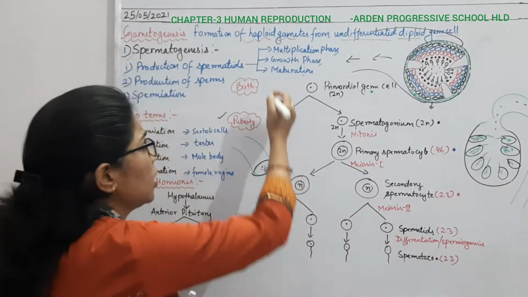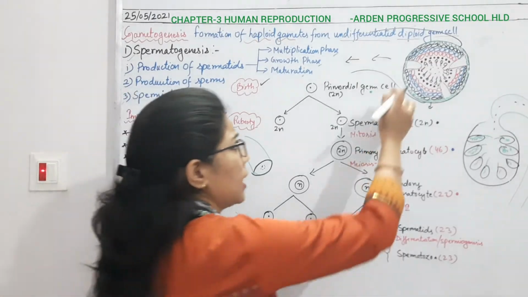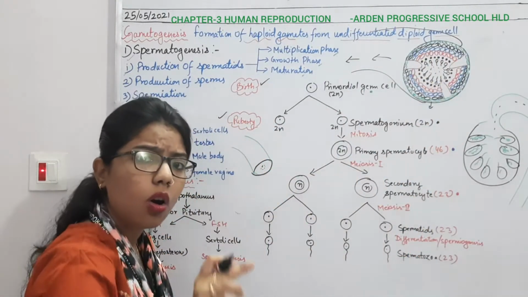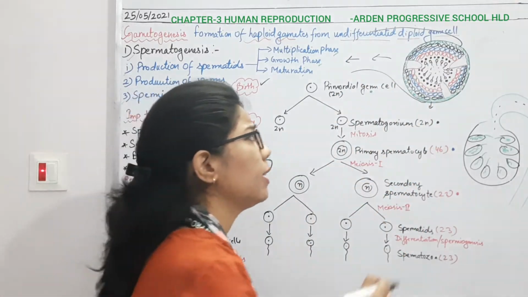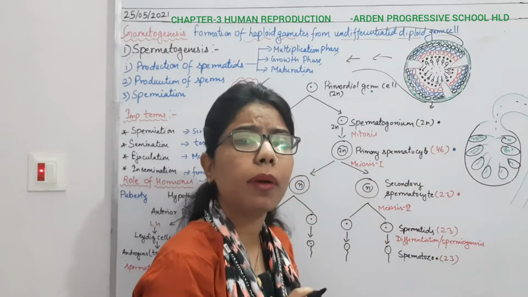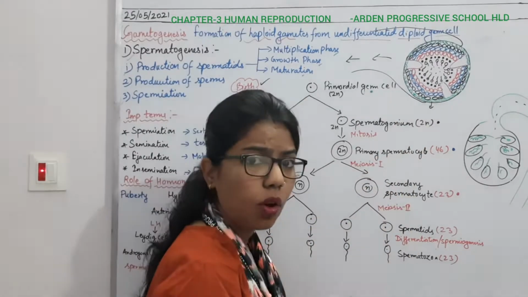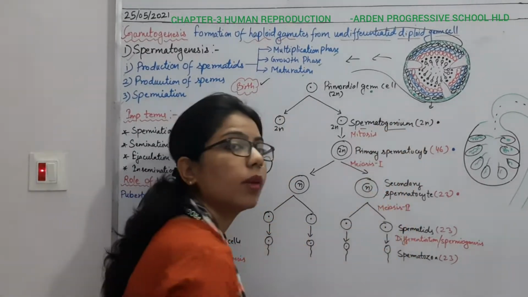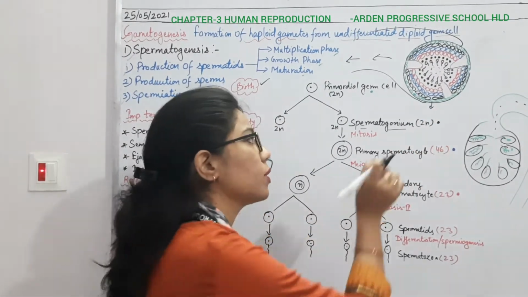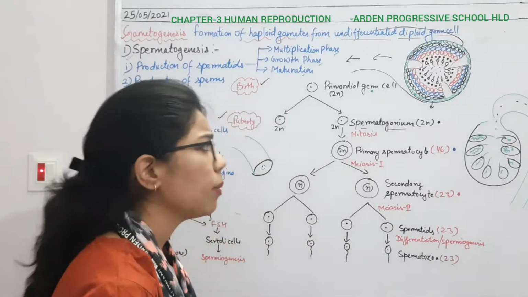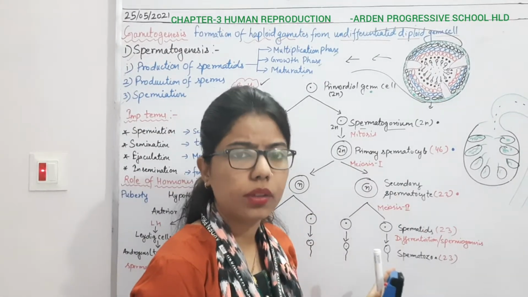And before this age, when the male baby is born, it has all the germinal cells in its seminiferous tubule. And when there is division, because it has the power to divide continuously, it will form the spermatogonium. If there is division, there will be formation of spermatogonium, right? And this spermatogonium is the initial part from where the sperms are formed.